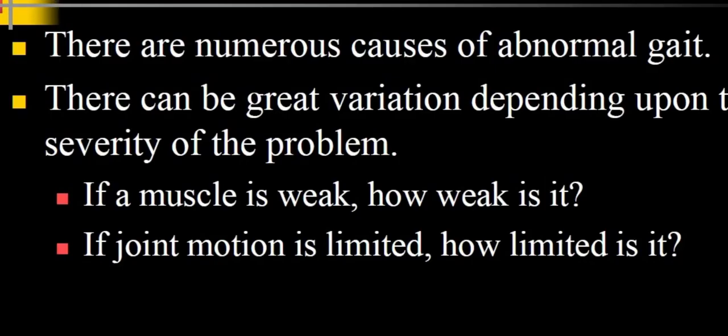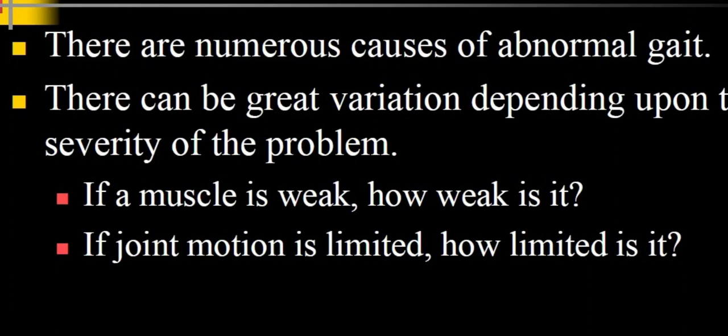Now we are going to see the abnormal and the atypical gaits. In abnormal gaits, there are numerous causes that can cause an abnormal gait pattern. So there can be a great variation depending upon the severity of the problem. The muscle may be weak or absent, or the joint mobility may be limited, or the joint capsule can be tight.